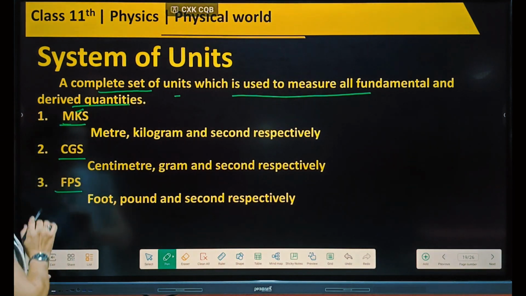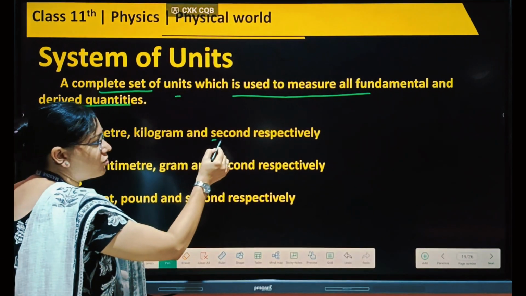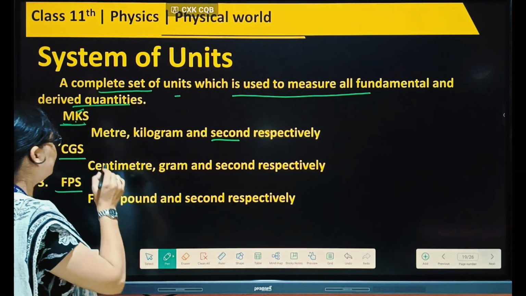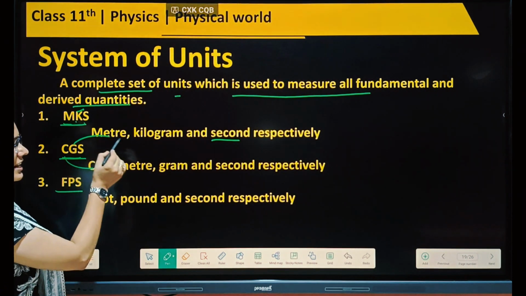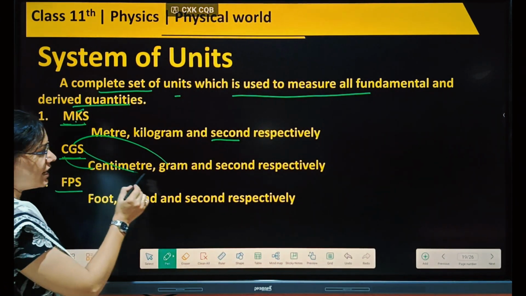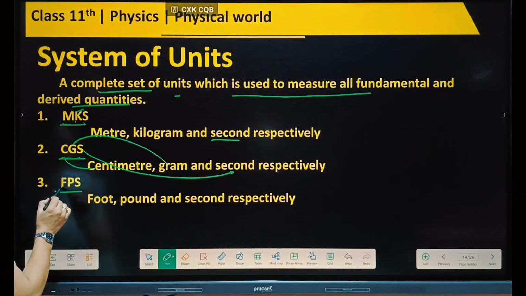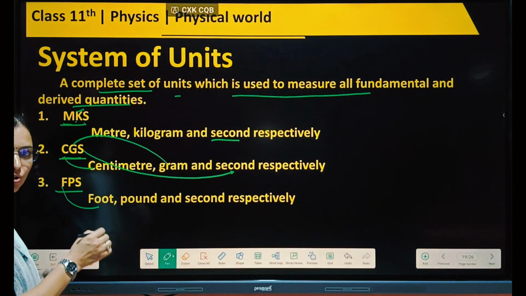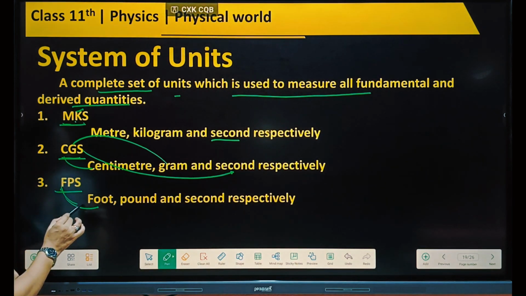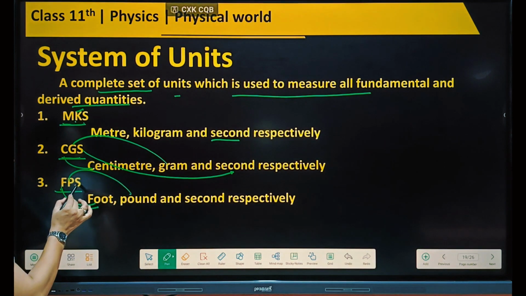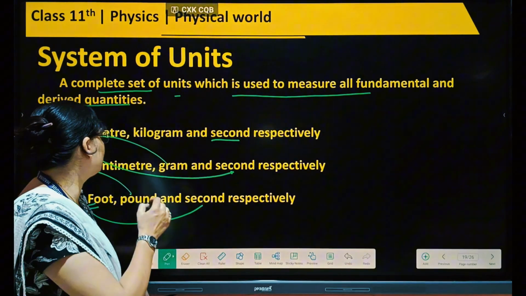MKS: M relates to meter, K stands for kilogram, S stands for second. Then CGS: C stands for centimeter, G stands for gram, and S stands for second again. Now FPS, this is also a unit system. F relates to foot. If we are talking about distance in FPS, then F relates to foot, P relates to pound, and S relates to second. Okay, these are the different unit systems.